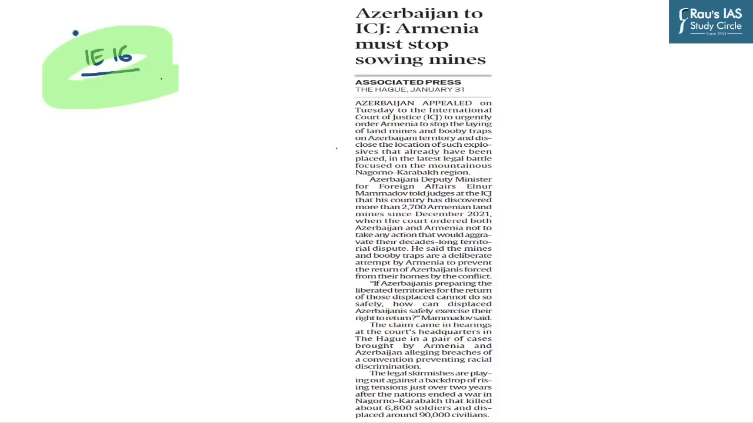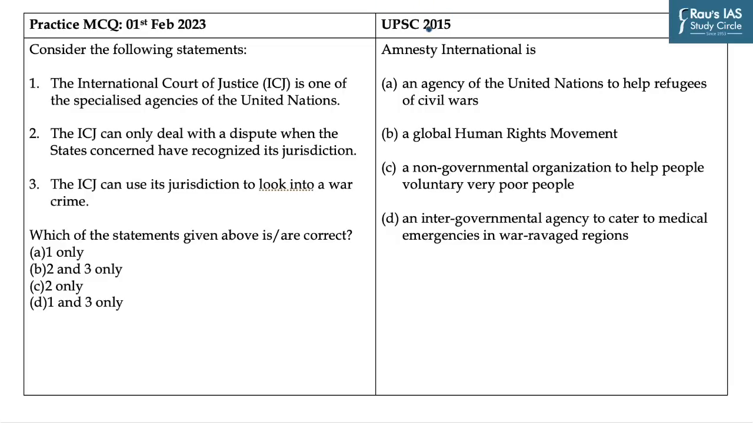And UPSC has a habit of asking 1 or 2 international organizations or bodies in the prelims exam to test the knowledge of candidates with respect to this particular area. As you can see, in the year 2015, UPSC asked about Amnesty International, and you need to identify which of the following is the correct description of this particular organization. The practice MCQ which we have designed for International Court of Justice says, consider the following statements.